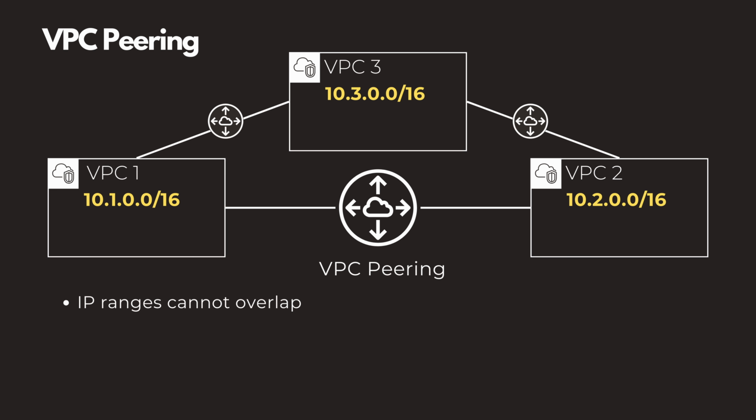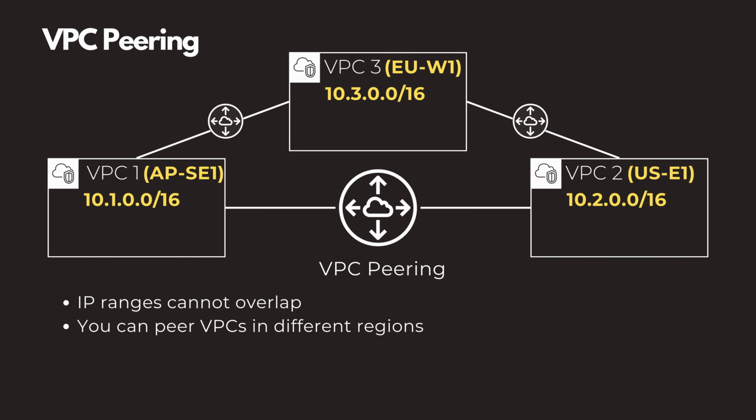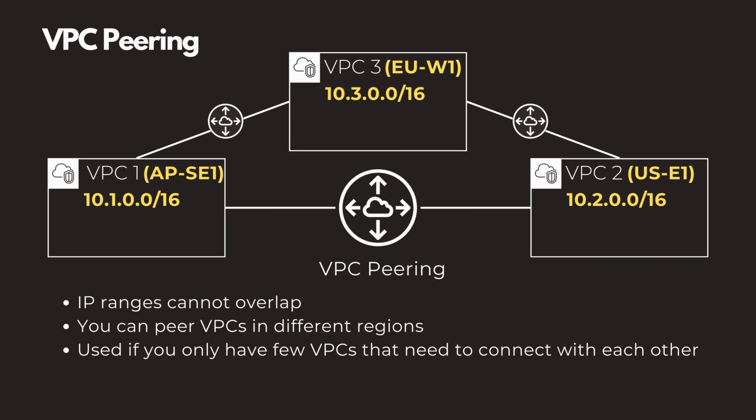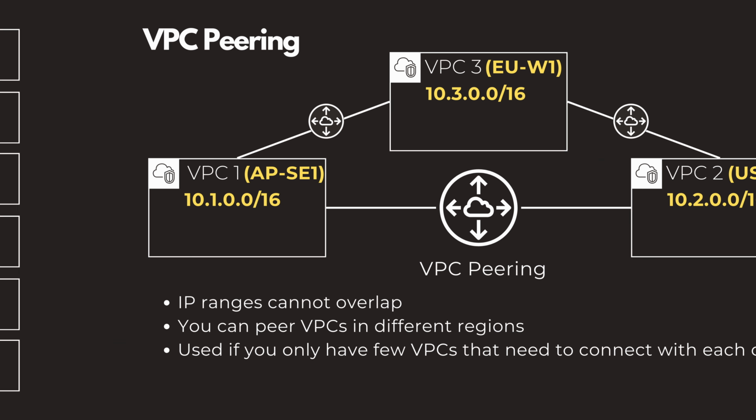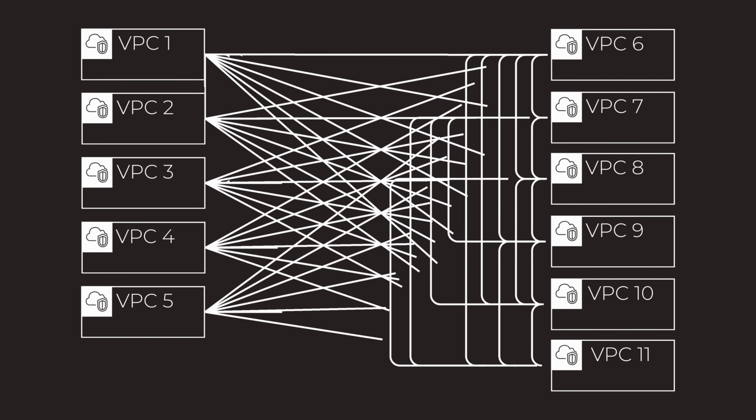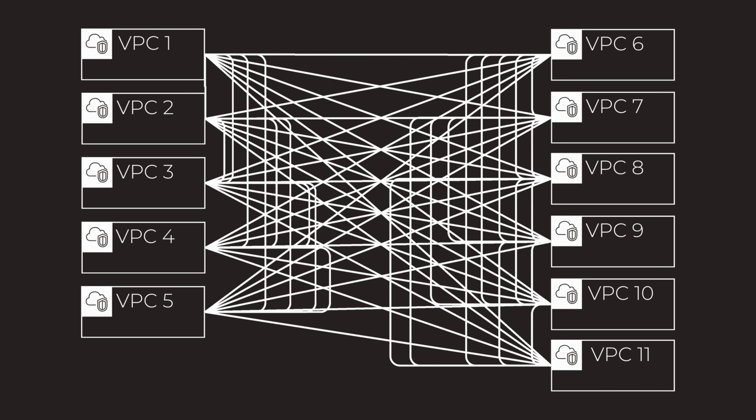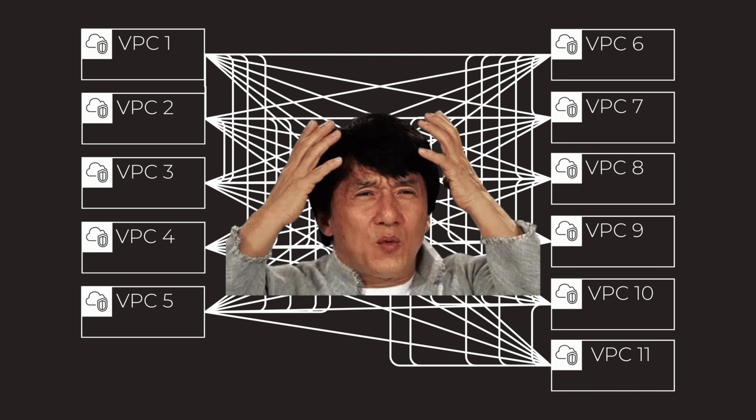IP ranges between VPCs cannot overlap. You can peer VPCs in different regions. And VPC peering is used only if you have few VPCs that need to connect with each other. So imagine if you have more than 10 VPCs and you need to peer them with each other. It's possible, but there is a better way to manage this one, which is via Transit Gateway.